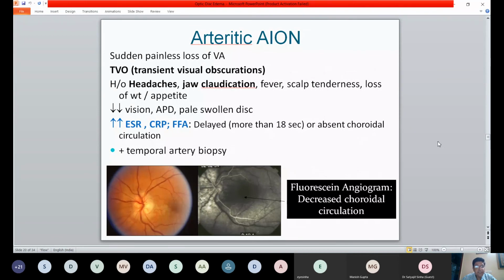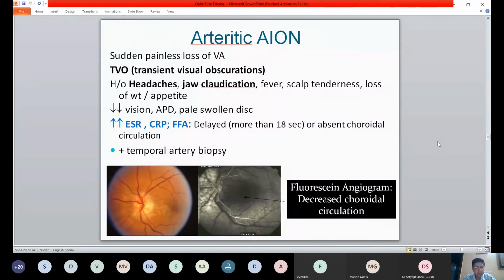The vision will be severely affected. They have very severe visual loss as a classical feature. Severe afferent pupillary defect. It's not even relative. The pupil will just not constrict. And a swollen pale disc. The key investigations would be an increased ESR, C-reactive protein, and of course on FFA you will see delayed choroidal circulation. So a delayed choroidal flush is there because there is ischemia of the choroid also.